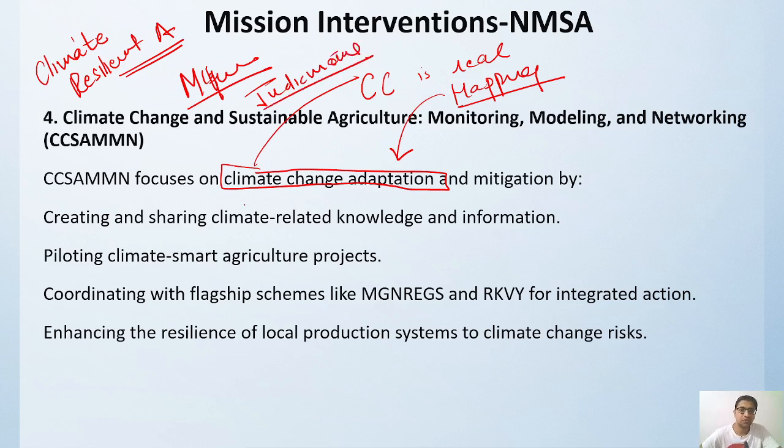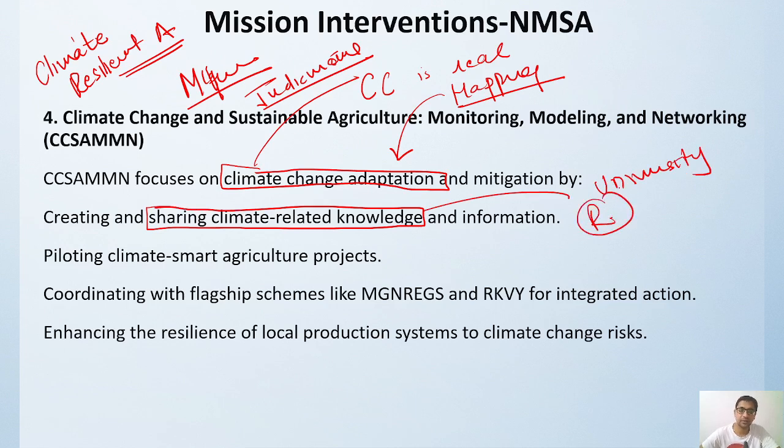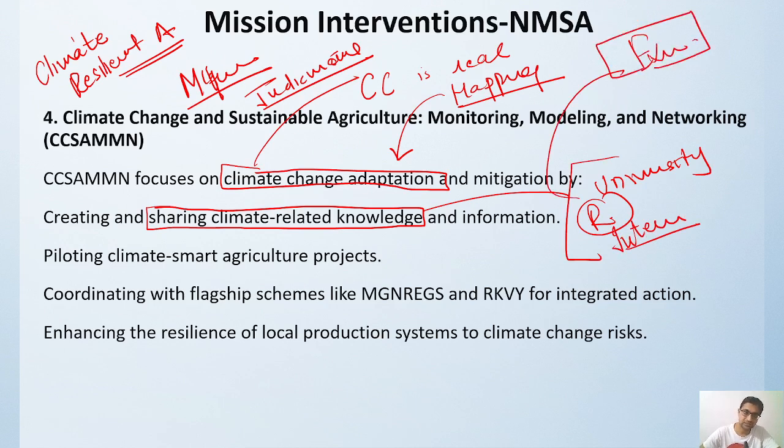So first of all, we have to share the climate related knowledge. If we have any university or research institute, professors, anybody, or any international university doing research, or if any experiment has happened and it has been found that this is a practice that we can utilize for our own working, we can utilize it over here, right? Then piloting climate smart agriculture projects, more and more.